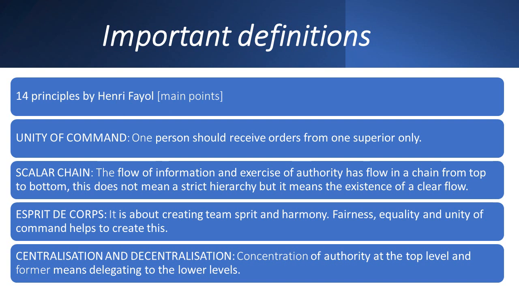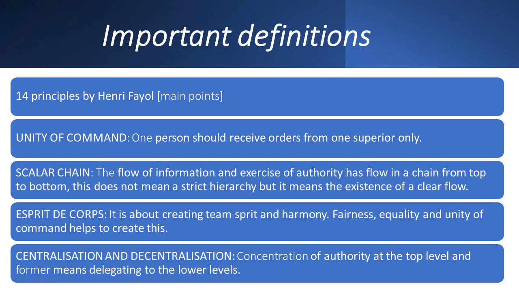Next one is esprit de corps. It means creating a harmonious spirit among workers, so that you get motivation, and all together we try to reach our common goal, not a personal goal. Here all should unitedly try to reach the common goal.